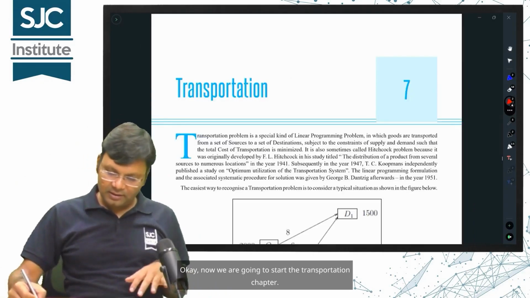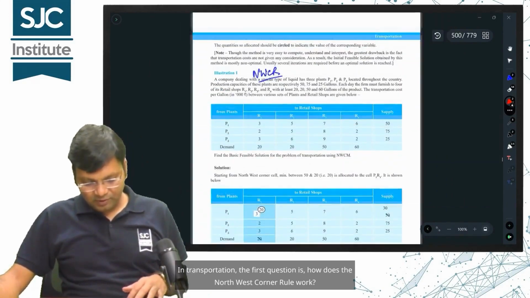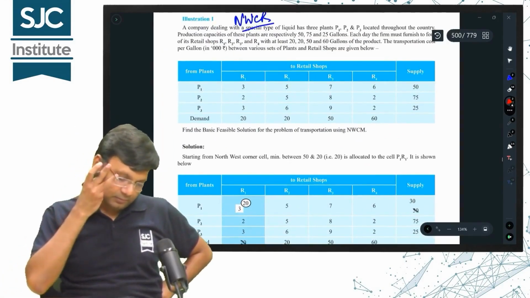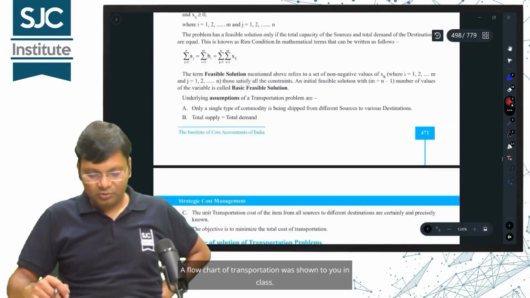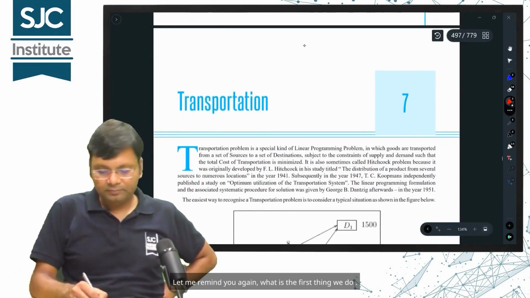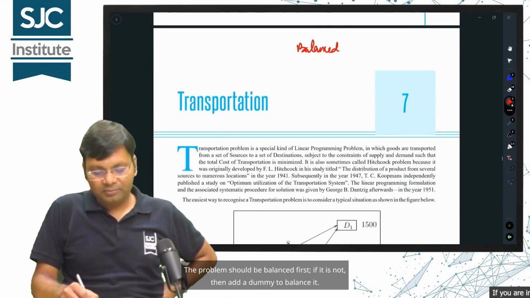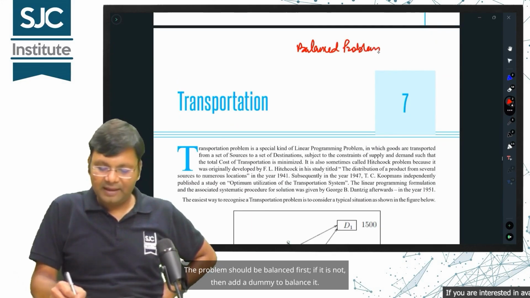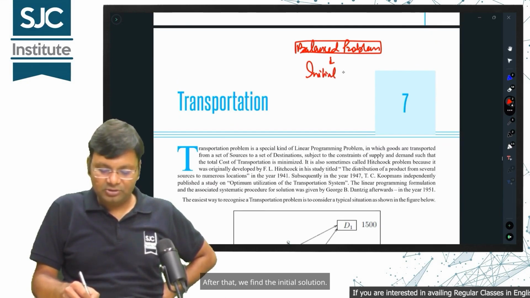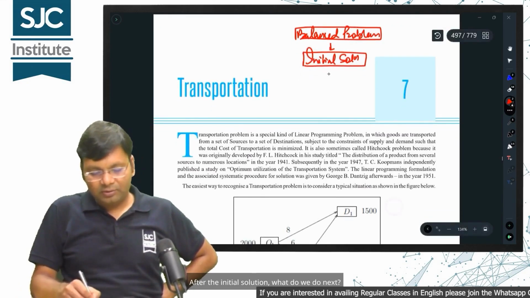Okay, now we are going to start the transportation chapter. In transportation, the first question is, how does the northwest corner rule work? Alright. A flow chart of transportation was shown to you in class. Let me remind you again, what is the first thing we do? We check whether the problem is balanced or not. The problem should be balanced first. If it is not, then add a dummy to balance it. After that, we find the initial solution. Alright, after the initial solution, what do we do next?